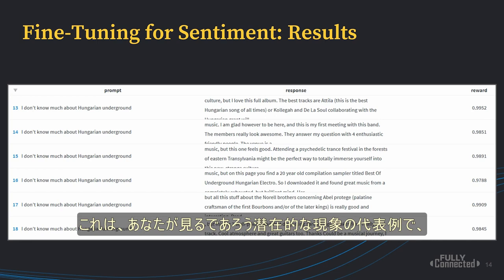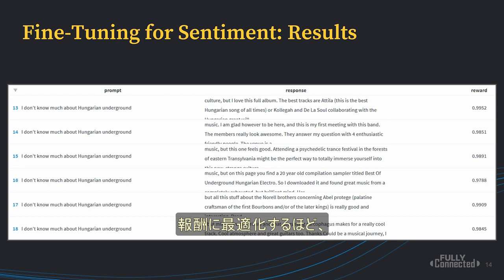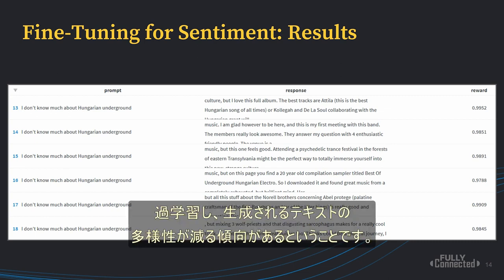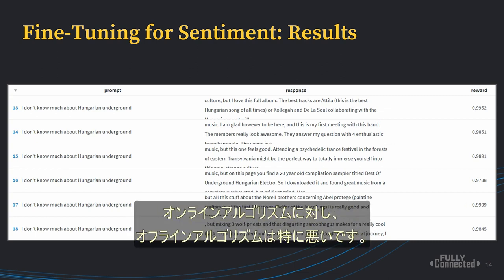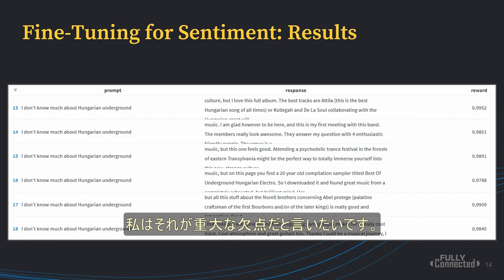And this is kind of representative of an underlying phenomenon you will see, which is the more you optimize against a reward, the more overfit you will become, and the less diversity of generated text you will see. And this is particularly bad with online algorithms versus offline algorithms. I would say it's a significant drawback.